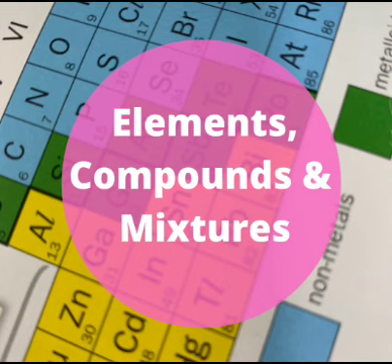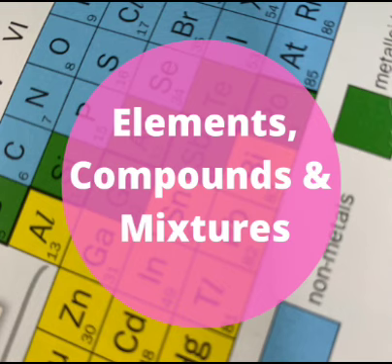A substance that can be broken down into chemically simpler components, of course, because it consists of more than one element, is what we call a compound. The fact that it consists of more than one element is the reason why you can break it down into simpler components, because if it contained only one element, you wouldn't be able to break it, because we said elements cannot be broken down.